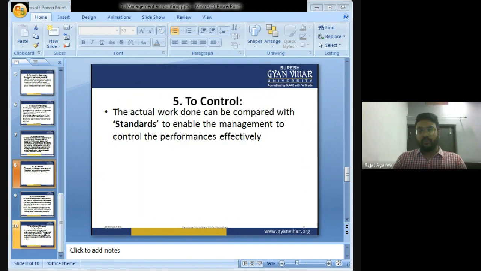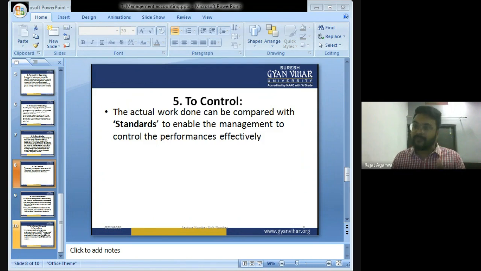To control. Suppose management has made some budgets and some standards, that to produce a television, the highest standard cost will be 10,000 rupees. Now the management will check whether the actual cost is under the standard or not. Suppose the standard cost to manufacture a television is 10,000, and in actual, the cost is coming to 12,000.